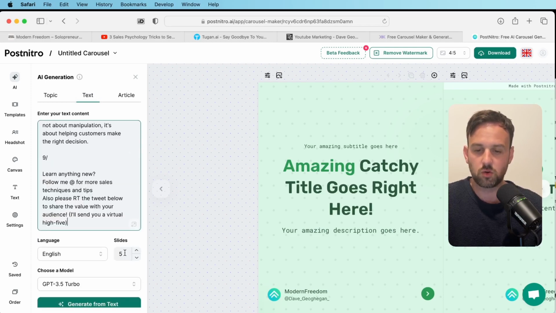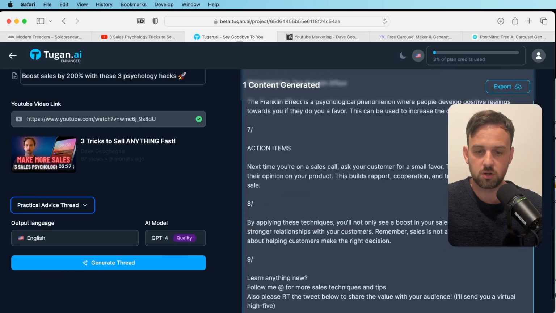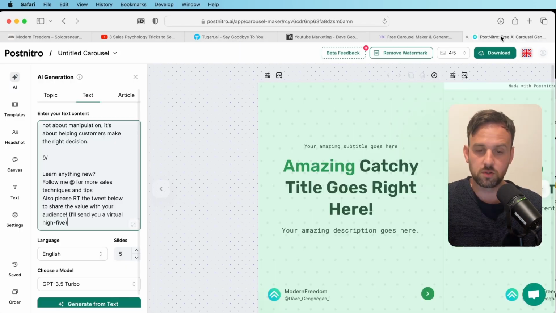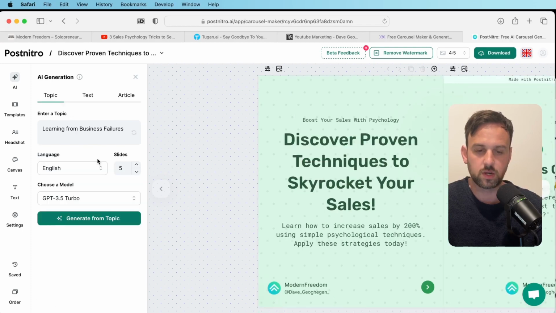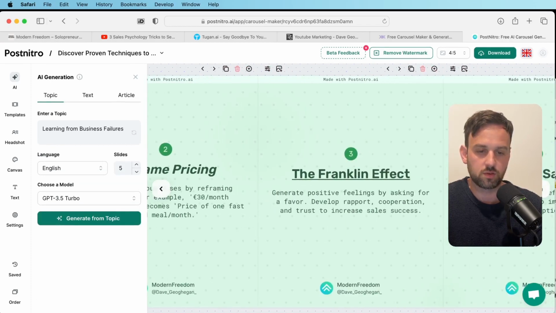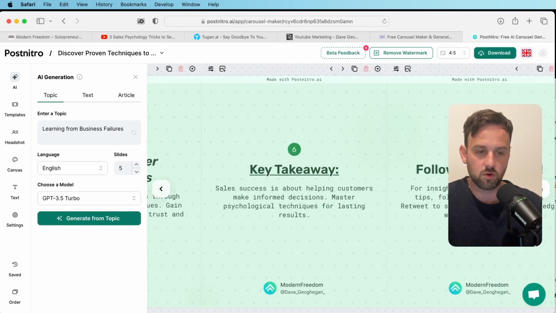Now it says how many slides we want, so we can see this has 9 slides in it, this original one, but it also has the intro, so that'll be 10 in total. So you want to come here and we just want to turn this up to 10. And next we just need to click generate from text. Okay, so let's just have a little look and see how it's done here. We can see it's put all of our individual posts into a carousel format.